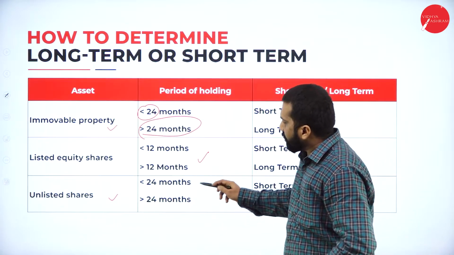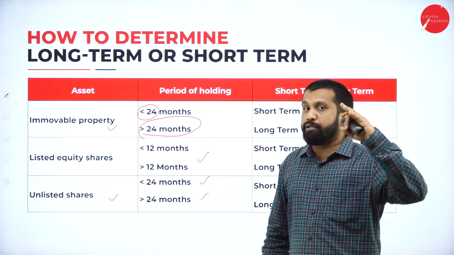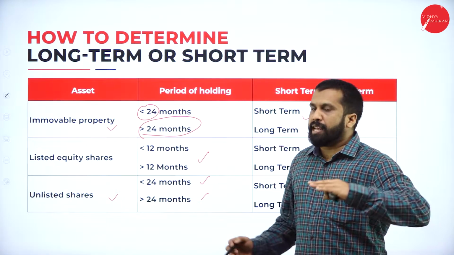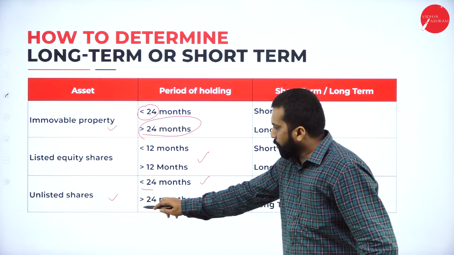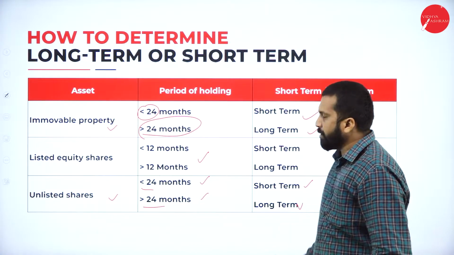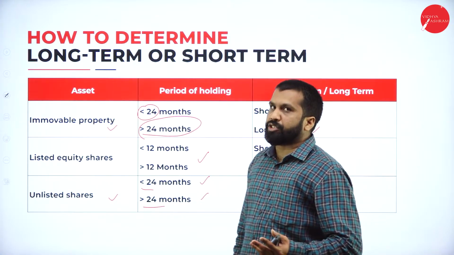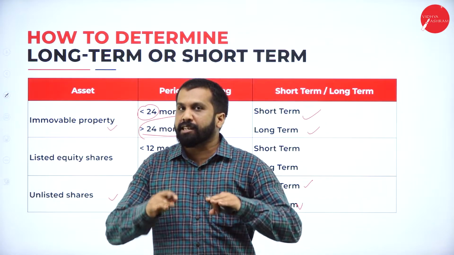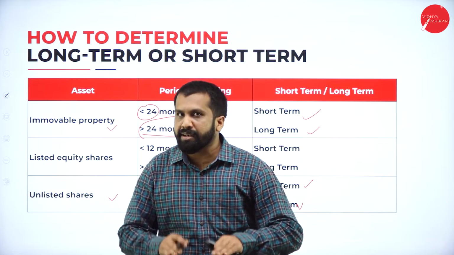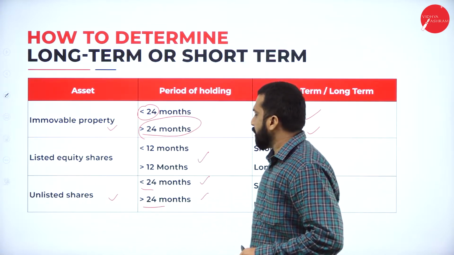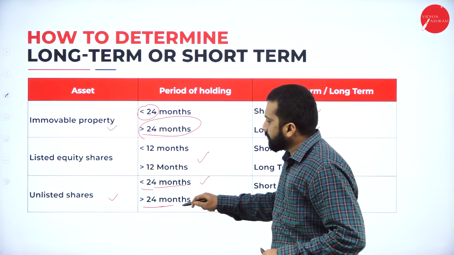Unlisted shares are considered 24 months. If you are holding less than 24, it is short term. If you are holding more than 24, it will be long term. Unlisted shares means the buyers and sellers will be fewer, the movement will be less, the fluctuations will be less. That's why it comes under the 24 months category.